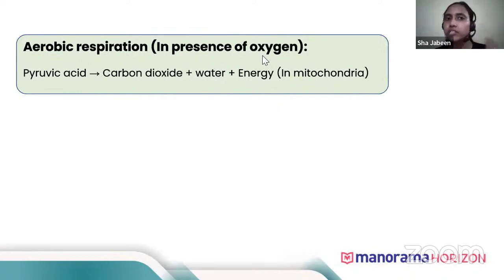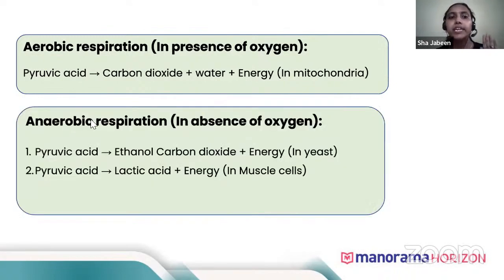Okay, if it is in the presence of oxygen. But in the absence of oxygen, anaerobic respiration takes place. So here also pyruvic acid is formed, but pyruvic acid will not break down into carbon dioxide, water, and energy. It will break down into ethanol, carbon dioxide, and energy in case of yeast and plants, but it will break down into lactic acid and energy in case of muscle cells.